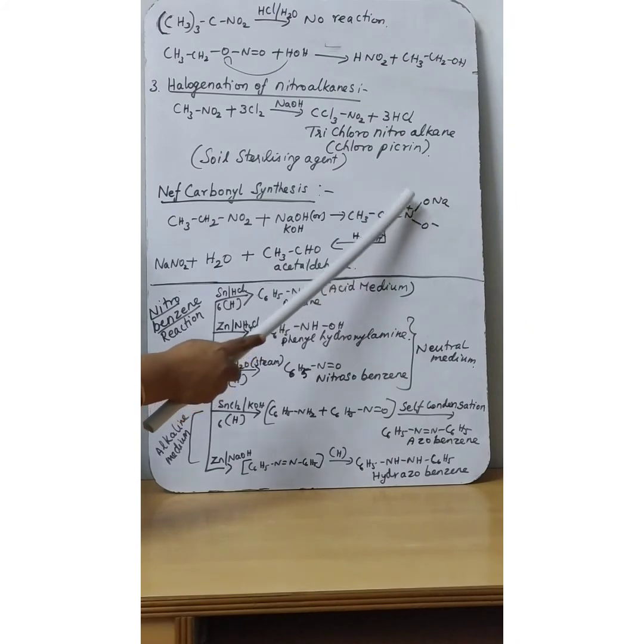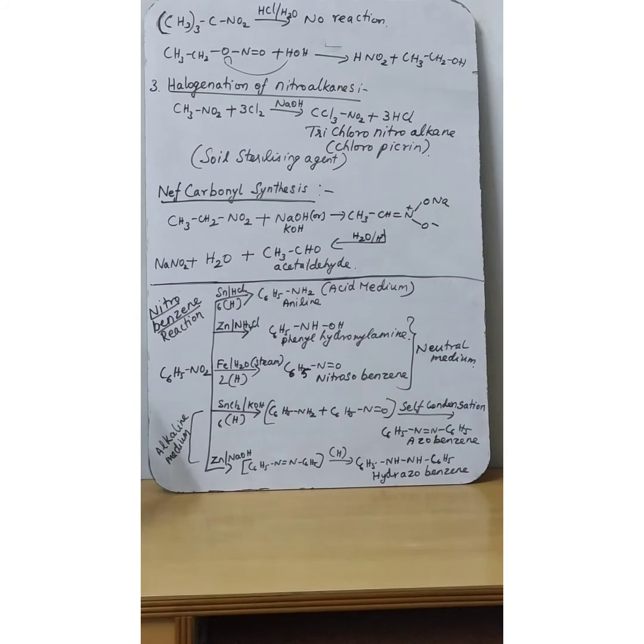What will happen? From this position a hydrogen will be removed, and that hydrogen and this OH will be removed as a water molecule. After that, you will get the intermediate product CH3CH=N(O)ONa.